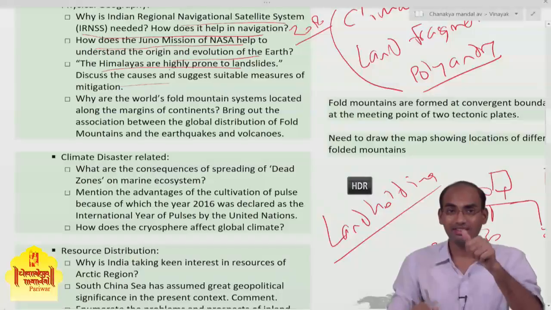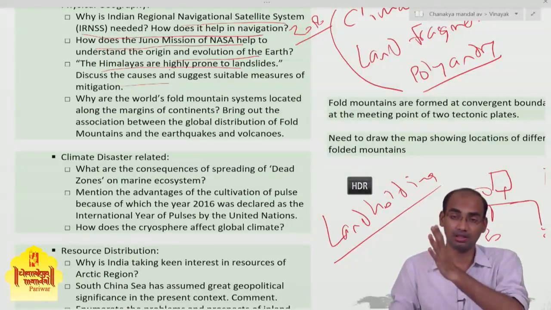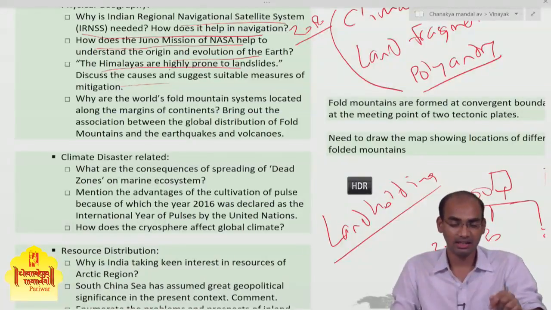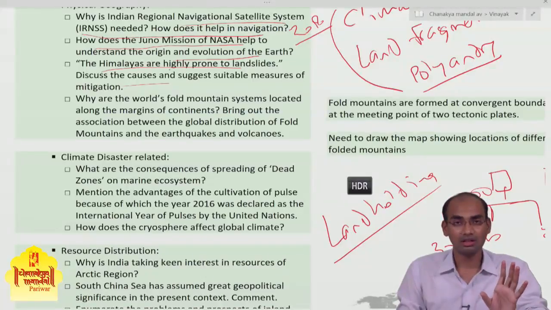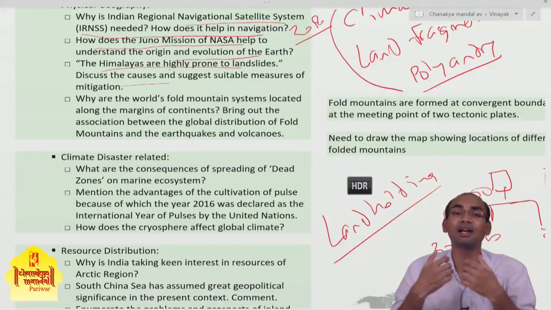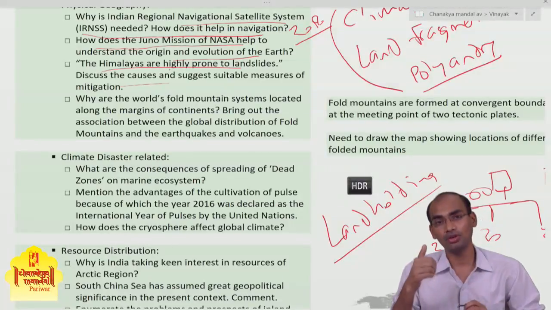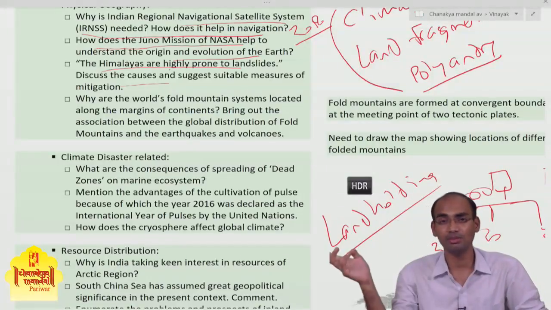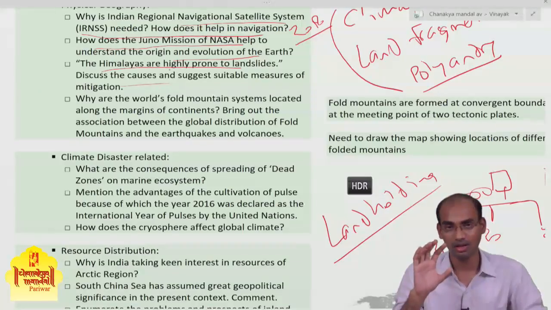In NCERT they have given the comparison of the frequency of landslides in the Western Ghats and the Himalaya, and here they have specifically asked about the phenomena of landslide in the Himalayan region. Okay, there are a lot of points. First, the rainfall. In the eastern Himalaya and in the southern part of Himalaya, there's more amount of rainfall.